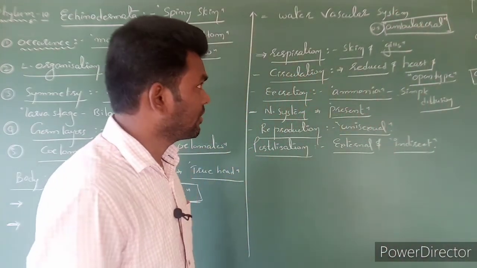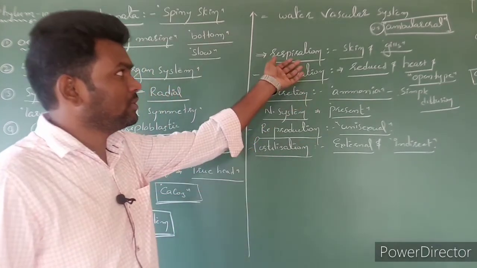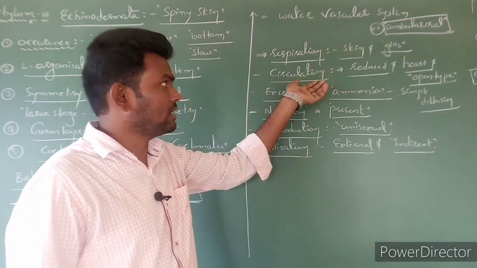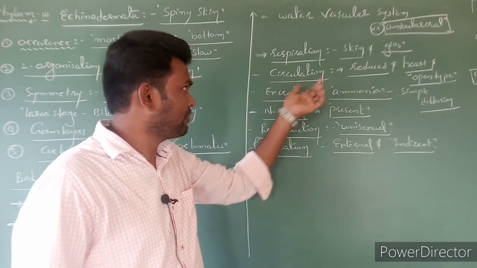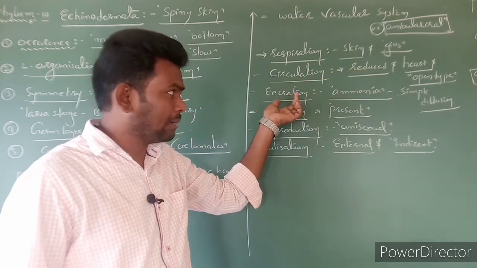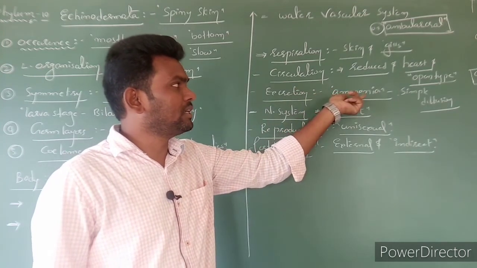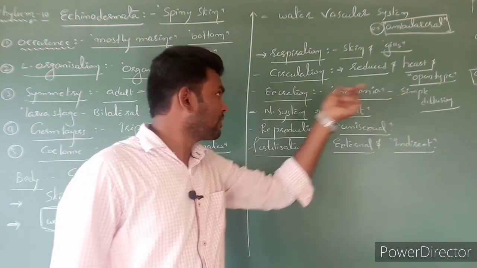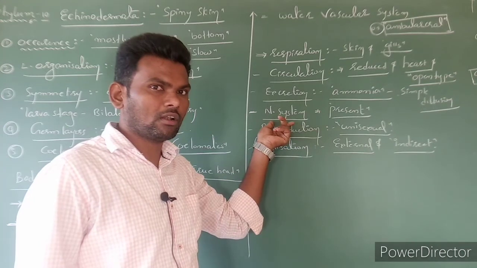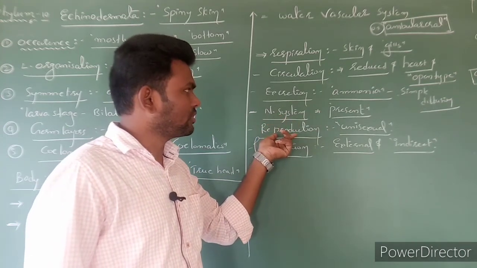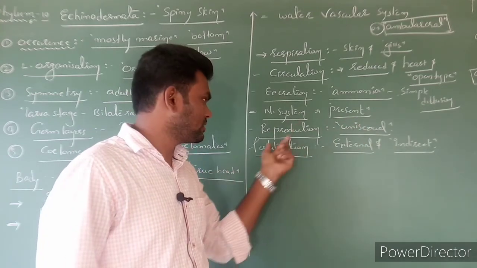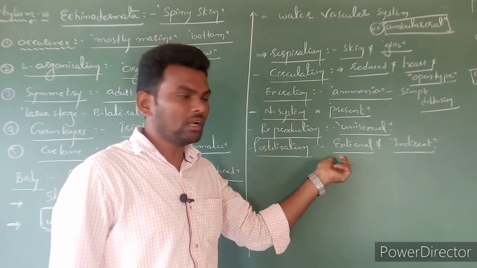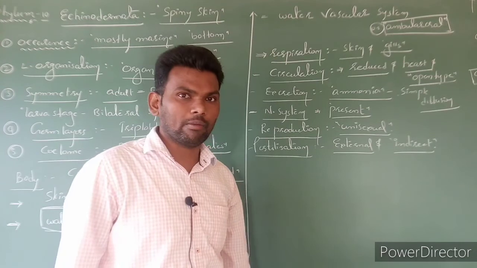Next, respiration is through skin organs. Circulation is very reduced. Heart or vessels are absent. Excretory organs are also absent. Excretory material leaves through simple diffusion. Next, nervous system is present, not highly developed. Reproduction is sexual. The species are unisexual. Fertilization is mostly external. Development is indirect.